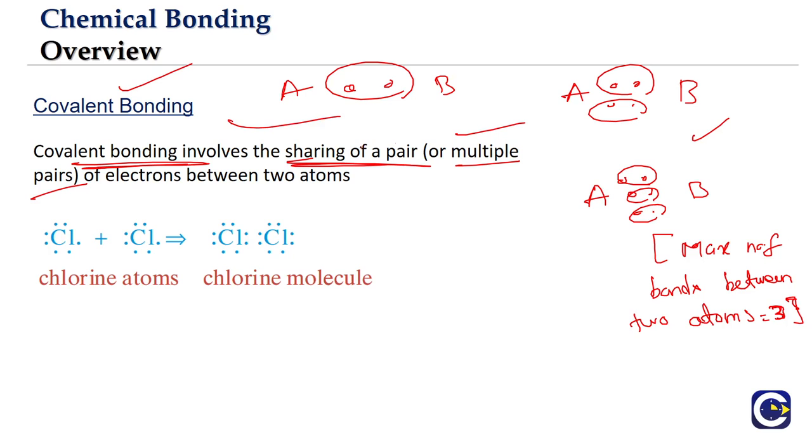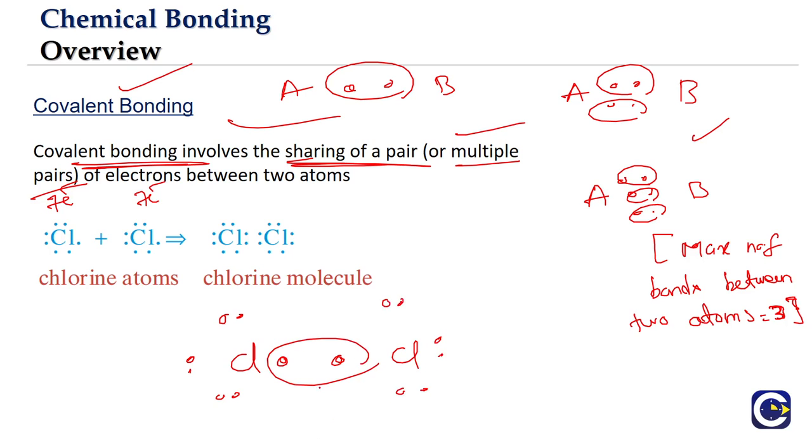So here let us come to the concept of covalent bonding. It involves the sharing of a pair of electrons or multiple pairs. So what is this sharing here? You can see the chlorines, right? Normally they have 7 electrons. Now each chlorine will contribute 1 electron for the bonding. The remaining electrons of each chlorine are how many? 6 electrons will be there.